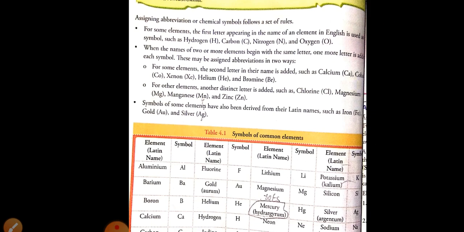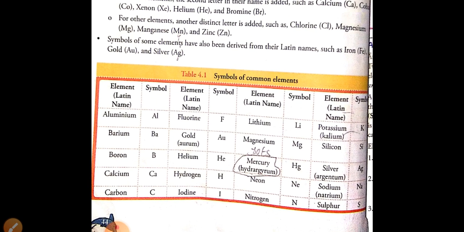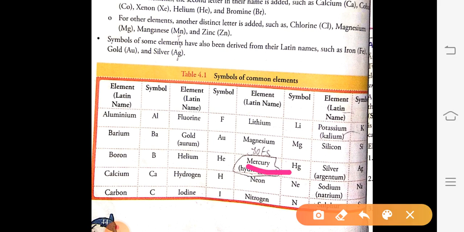Like mercury is known as hydrargyrum in Latin. That's why its symbol is Hg. The other name of silver is argentum. Argentum starts with Ag, therefore the chemical symbol of silver is Ag. So no need to be confused about why silver is called Ag, because silver has its Latin name argentum, and due to argentum its symbol is Ag.